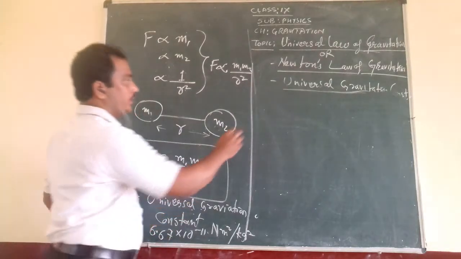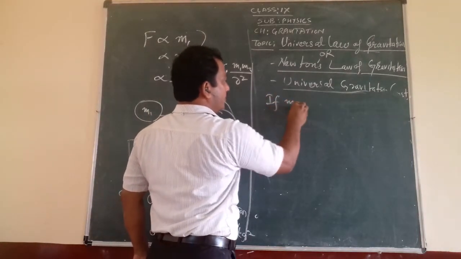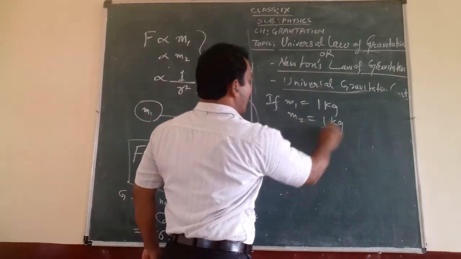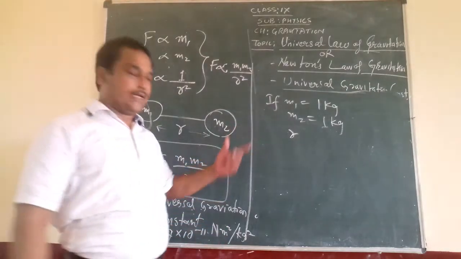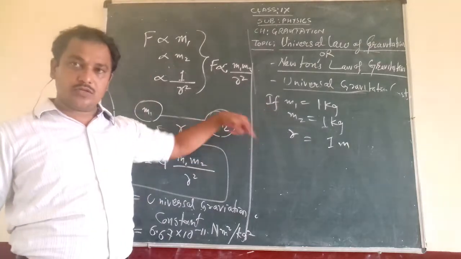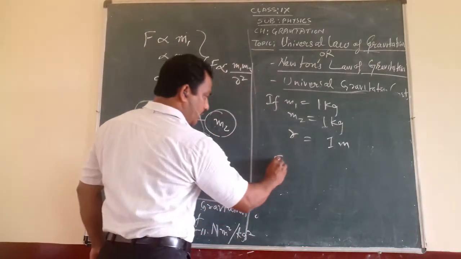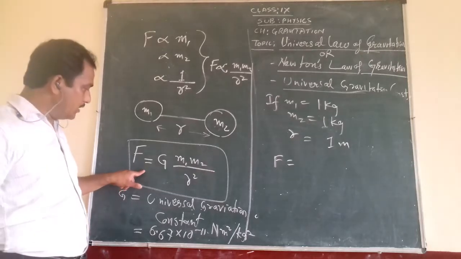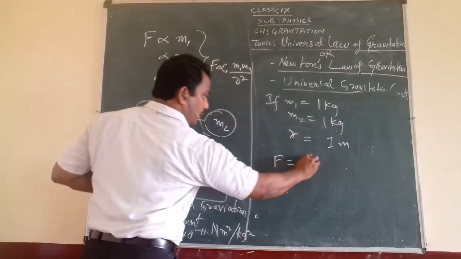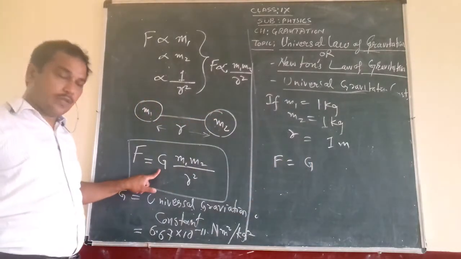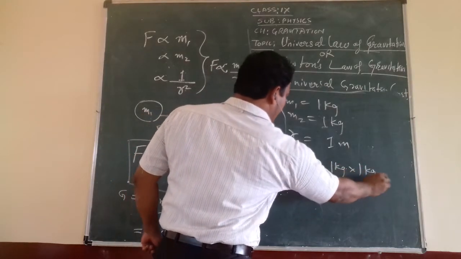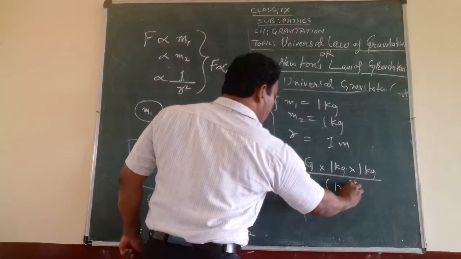For example, if m1 is equal to 1 kg and m2 is also 1 kg, and the distance between these two objects is also 1 meter, we can put these values in the formula. So F will be equal to what? This is given by the relation F is equal to G m1 m2 by r square. So this will become F is equal to G, and m1 is 1 kg, m2 is also 1 kg, divided by 1 meter square.